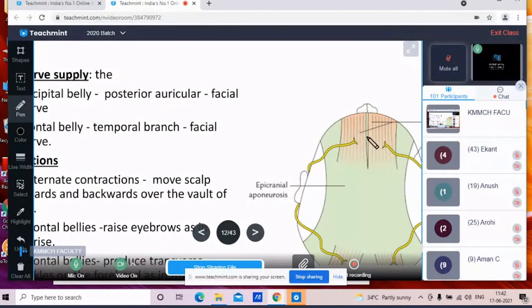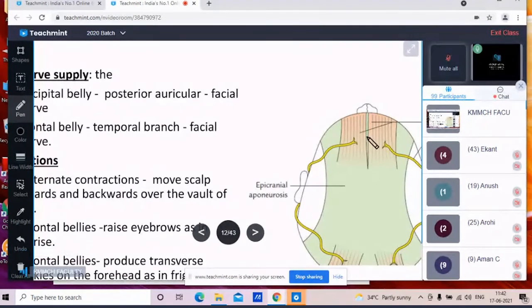the eyebrows. So you can see the contraction acting from above, the contraction of the frontal belly. So here you can raise your eyebrows as the action. Mostly it is taking the surprise. जब आप surprise होते हो तो you can raise your eyebrows. So that action can be done by this frontalis belly when it is acting from the front.